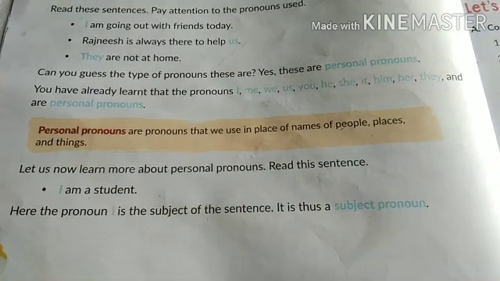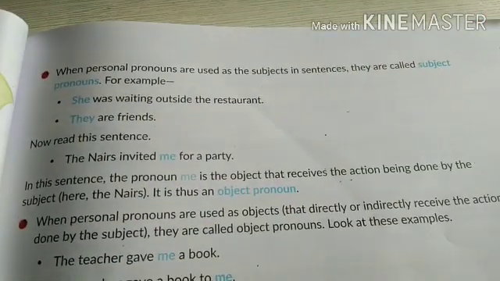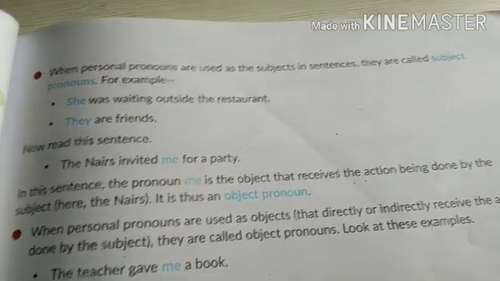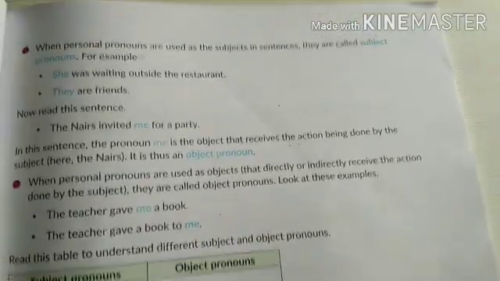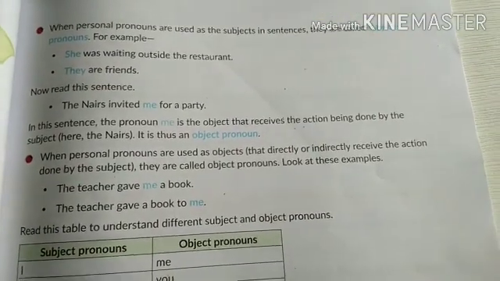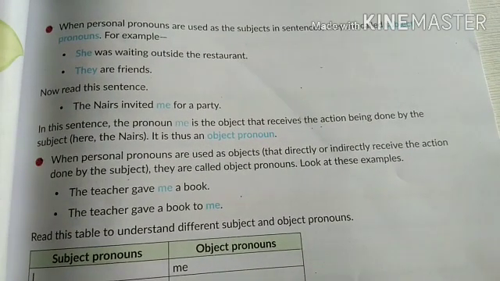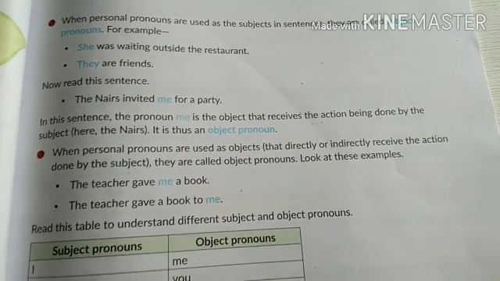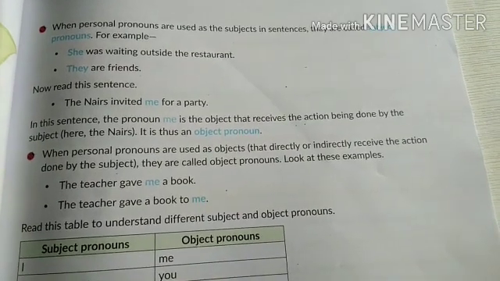It is a subject pronoun. Okay children, now let's see what subject pronouns are. When personal pronouns are used as a subject in sentences, they are called subject pronouns. When I am talking for myself, or I am talking about a particular person, in the beginning of the sentence, the person's pronoun will be there, and that is called a subject pronoun.